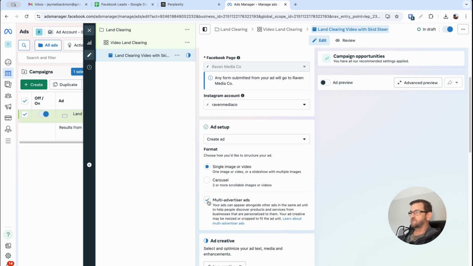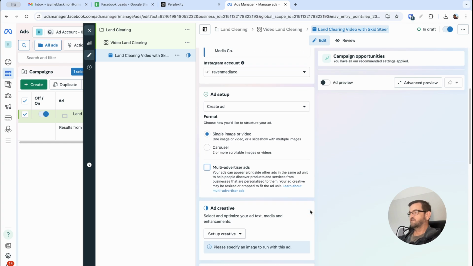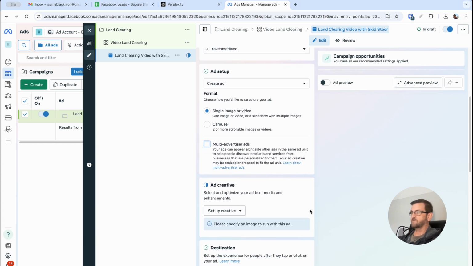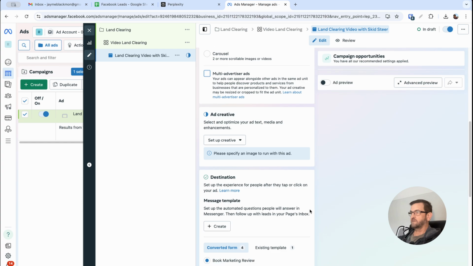But here we're going to uncheck this box, multi-advertiser ads. We don't want our stuff running alongside other ads. What we're going to do here is use a single image or video. You can do carousel images and videos, which means that it just puts it in a slideshow, rotates it around. It's totally up to you. There's no right or wrong answer there. It's just based on what I've seen and done in the past.